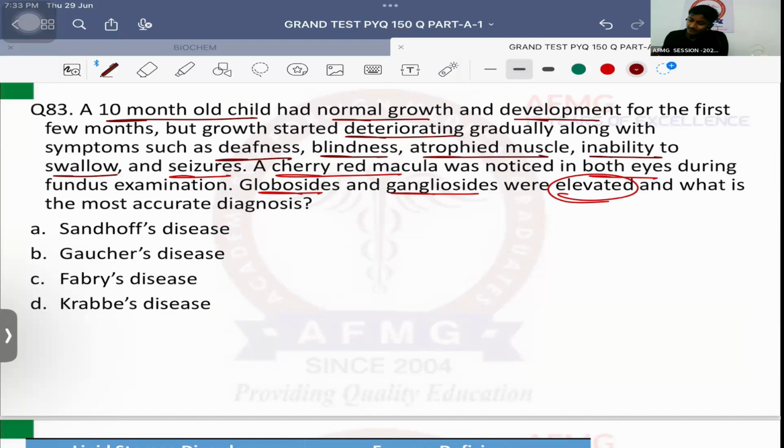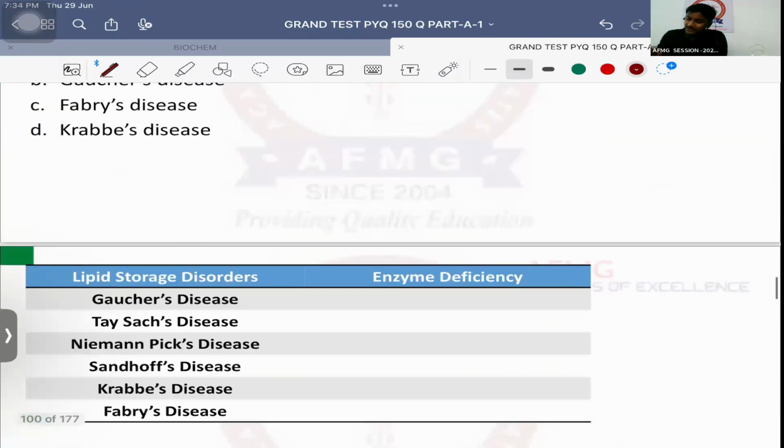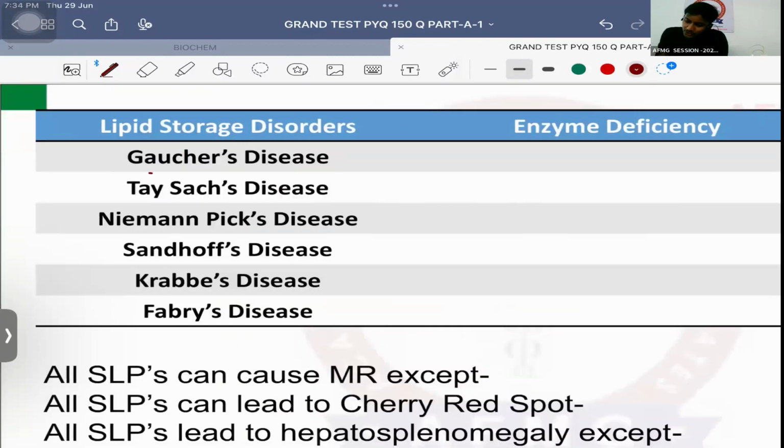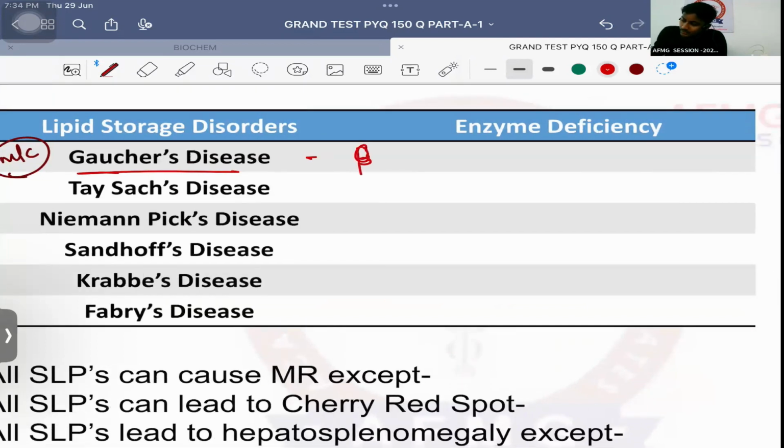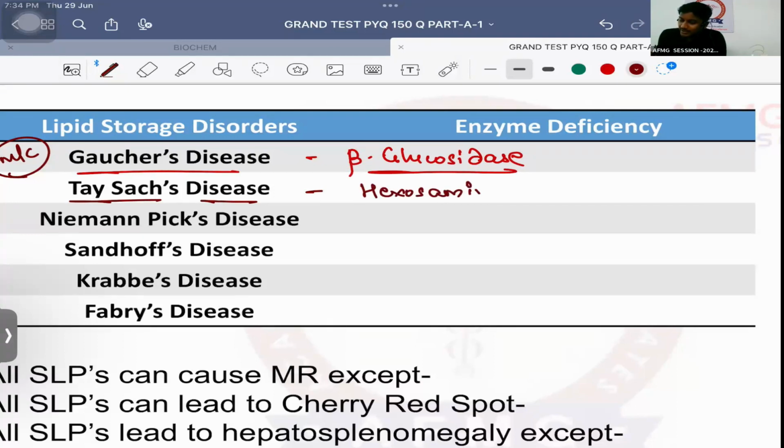So, important is, in a case of lipid storage diseases, quickly tell me the enzyme deficiency. Most common lipid storage disease is known as Gaucher's disease. Enzyme deficiency is beta glucosidase, also known as beta glucocerebrosidase, also known as beta glucosyl ceramidase. The next question will be: Tay-Sachs disease is due to deficiency of hexosaminidase. A or B? A.